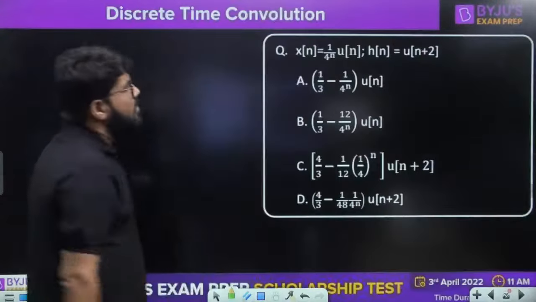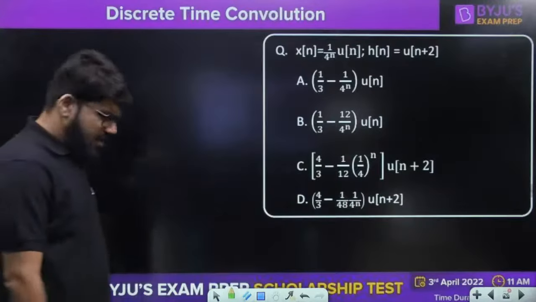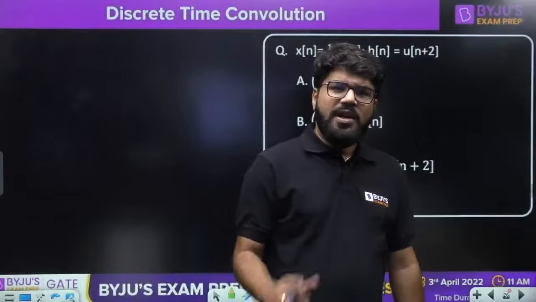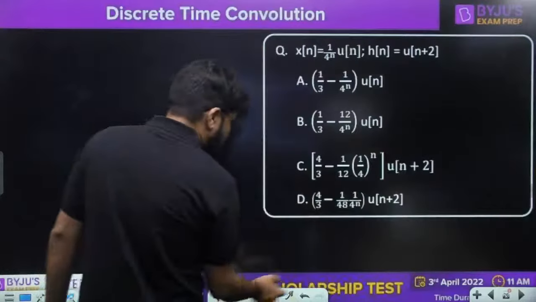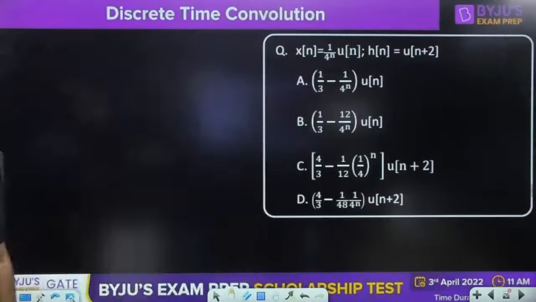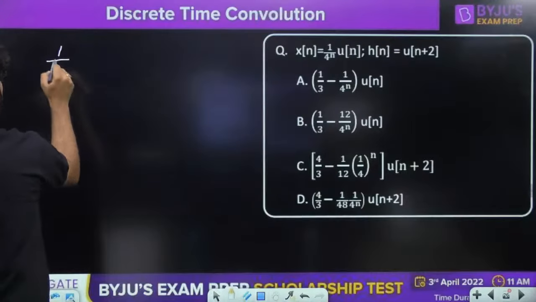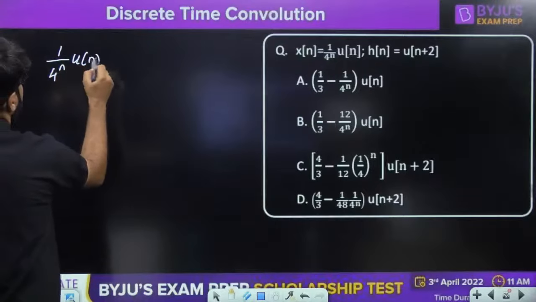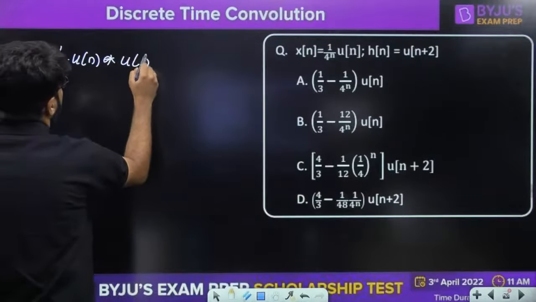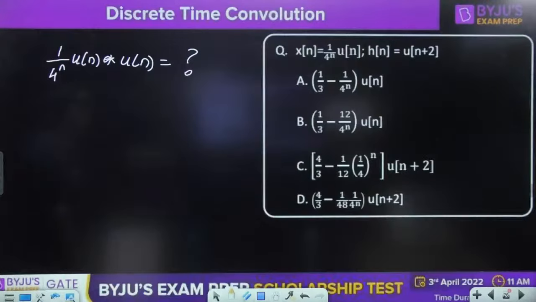Okay, now what about this question? The basic question, what I will do here is, first I will start with, they are asking the convolution of 1 by 4 power n u[n] and u of n plus 2. Forget u of n plus 2, start with 1 by 4 raised to the power n u[n] convolution only u[n]. What should be this much? पहले इतना निकाल लेते हैं. Then I can apply the time shift property.